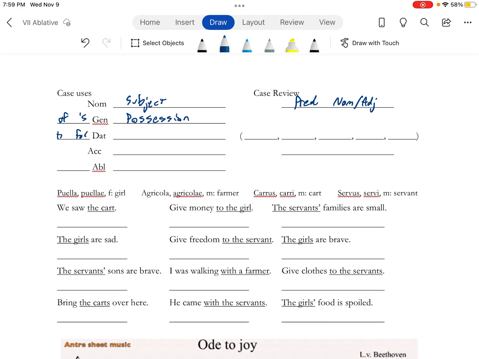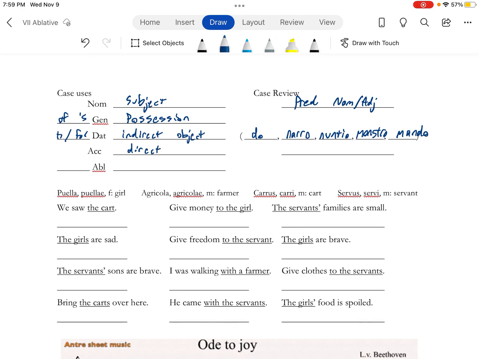Dative, we have to or for. Indirect object. And that receives a direct object, and it answers the question to or for, whom or what. And the dative trigger words that we need to be on the lookout for are do, narro, nuntio, monstro, and sometimes mando, but that's not going to be very common, so I put it last.